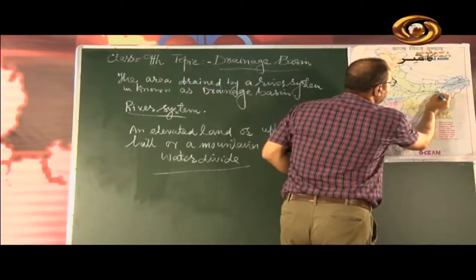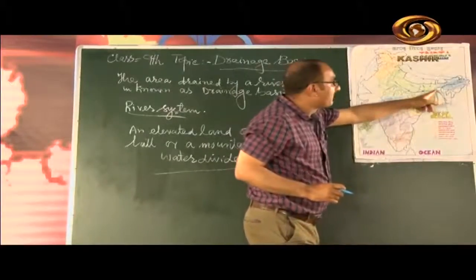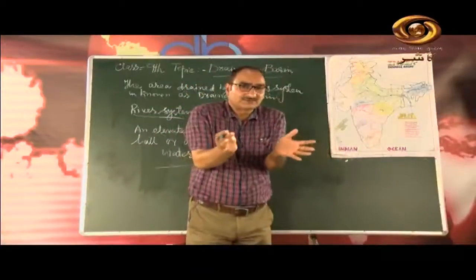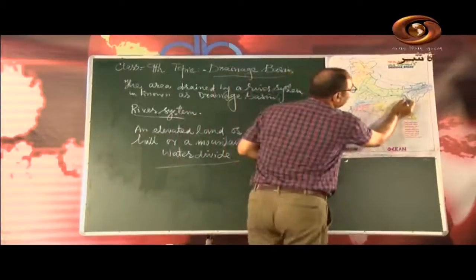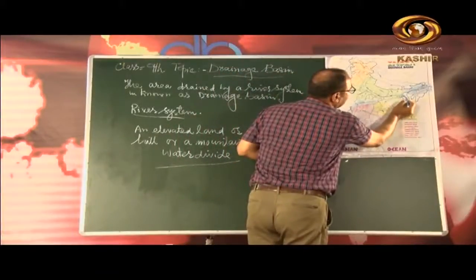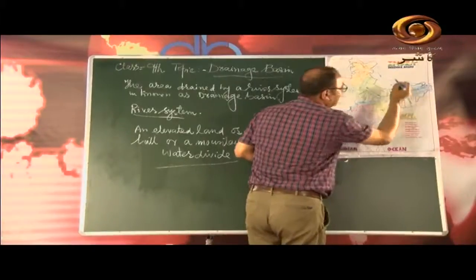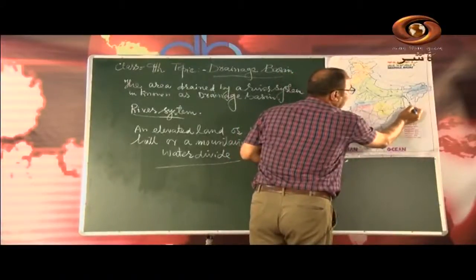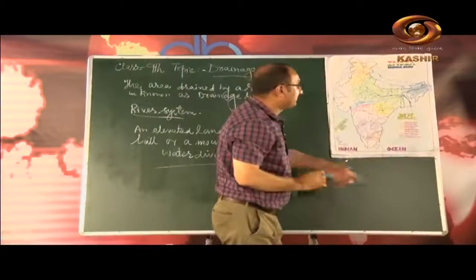Near Farakka in West Bengal, where the Rajmahal hills are, this river is divided into two branches. One branch, the main branch, goes to Bangladesh and meets river Brahmaputra at Dhaka. Then further it is known as Meghna, and ultimately it falls in the Bay of Bengal.